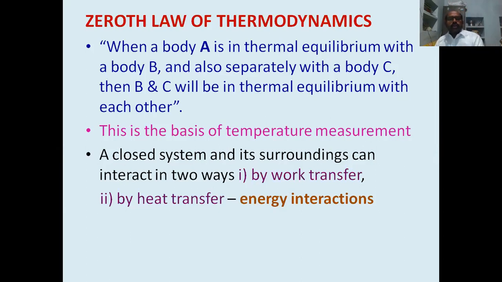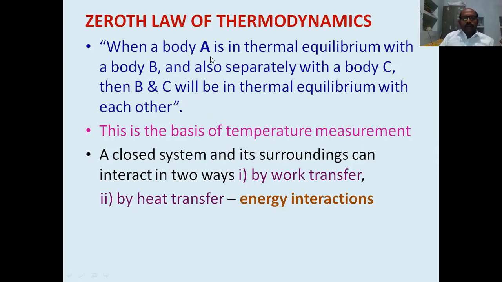So it is the zeroth law of thermodynamics.